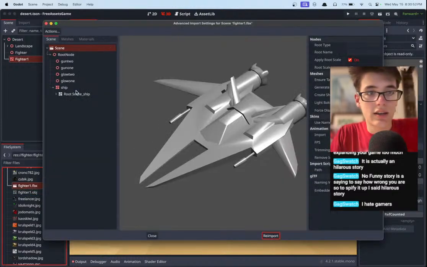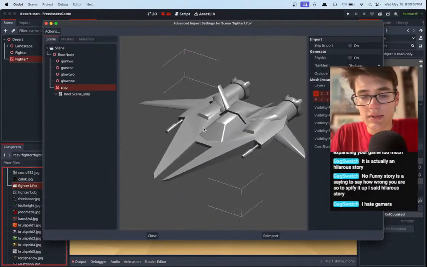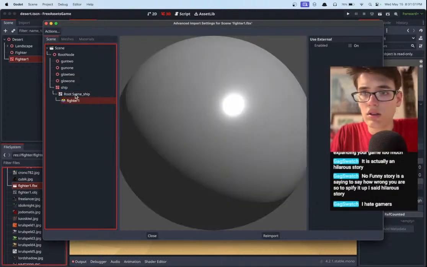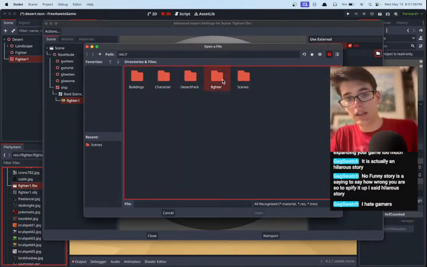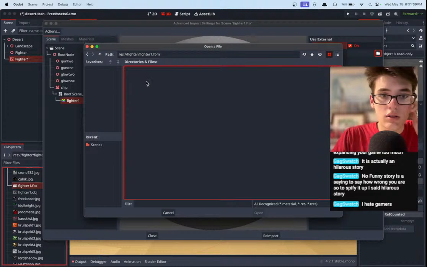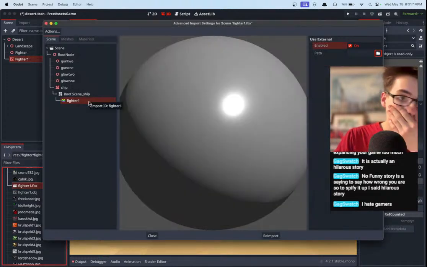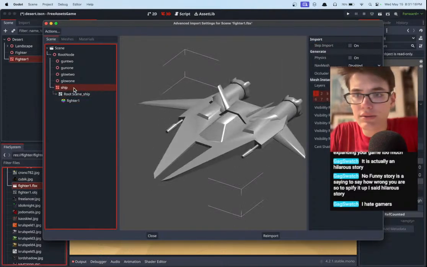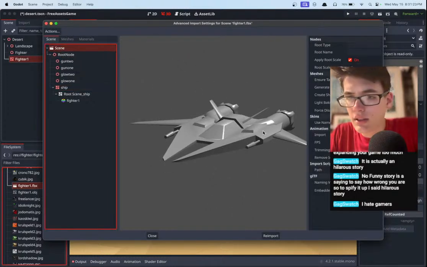We can't open the FBX though. And if we open the FBX, then maybe on one of these we can figure out how to add a material. Use external. There we go. And then we go into fighter. That didn't work. Saved file. No. Physics. No. How do we put a material on here? That's the question.